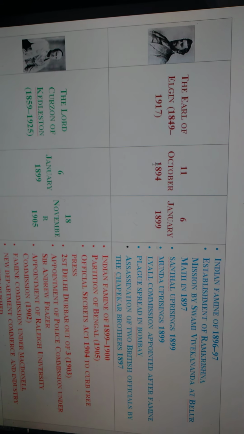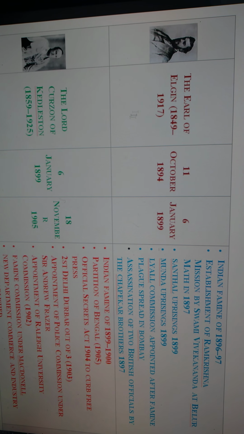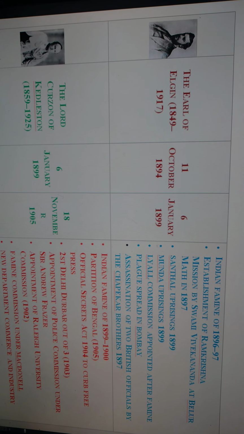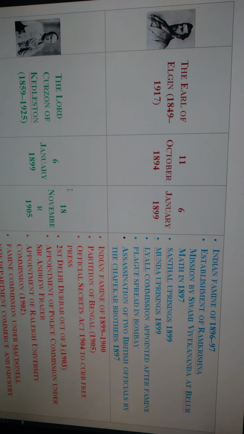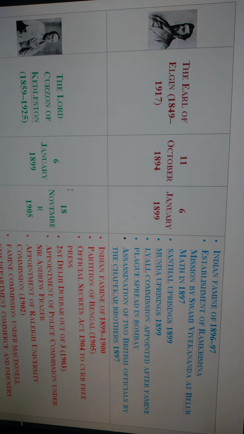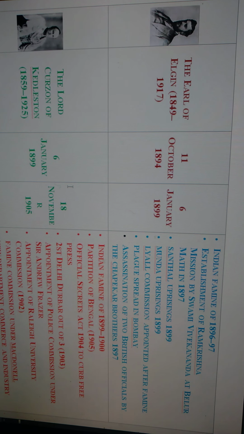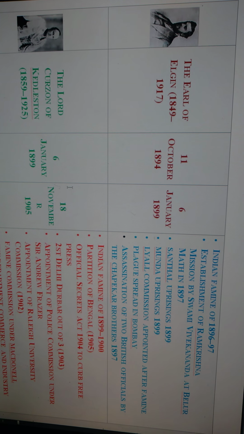So friends, let's continue the topic, the Viceroys of India. In the previous video we saw Viceroy Lord Lansdowne. After Lansdowne, in 1894, the Earl of Elgin was the Viceroy of India from 11th October 1894 to 6th January 1899.